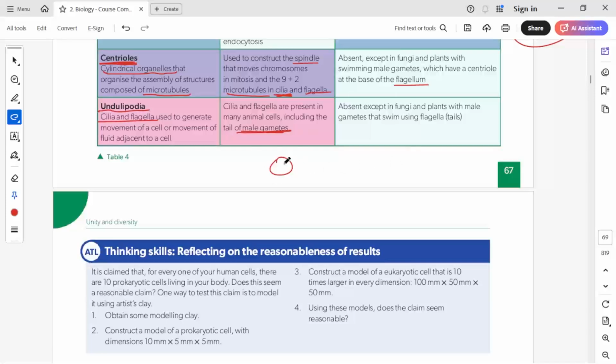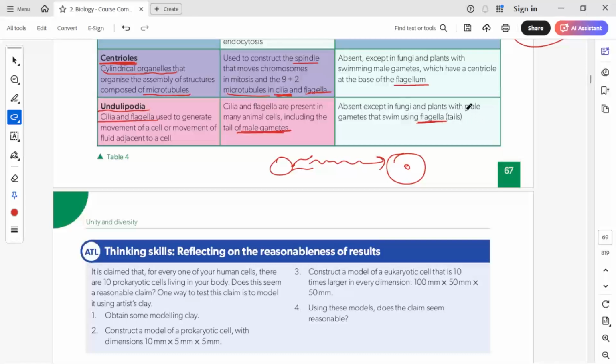For example, if this is a male gamete, it will have a flagellum-like structure. It will help it reach the female gamete, that is the egg, and it has to swim to reach here. So the flagella will help these male gametes swim and reach this particular egg. In plants and fungal cells it is absent, except in fungi and plants with male gametes that swim, usually with flagella.